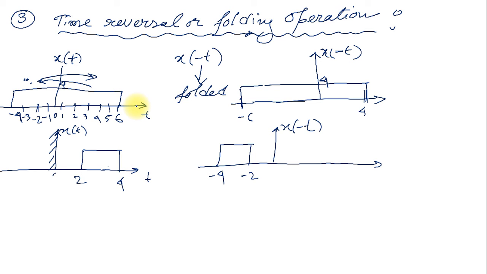Now I want to solve one composite problem. A composite problem means I am going to apply two types of operations in the same problem. I am fitting one single problem with two types of operations. Now applying composite.